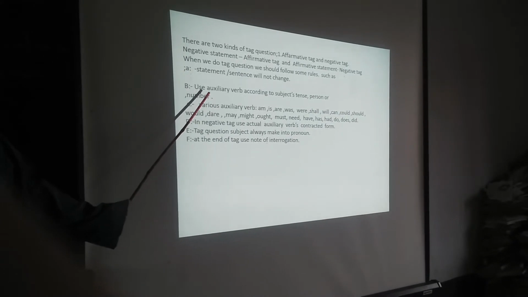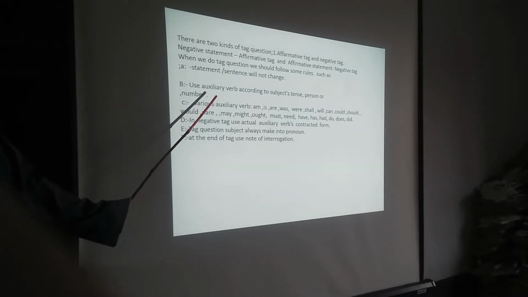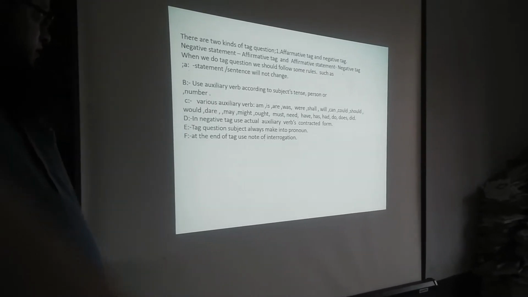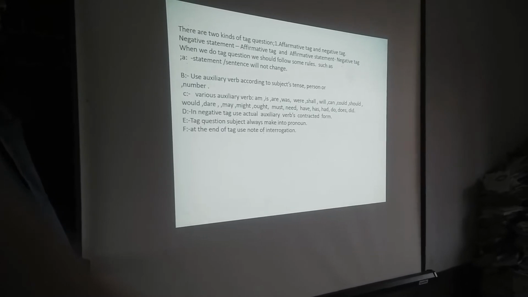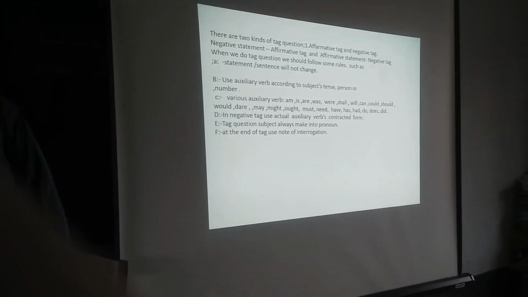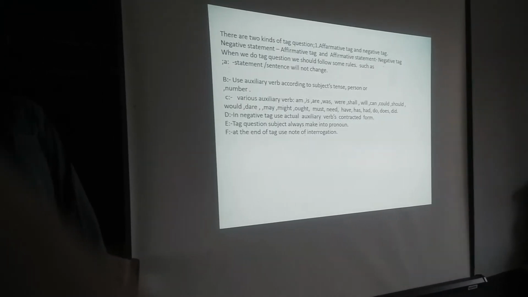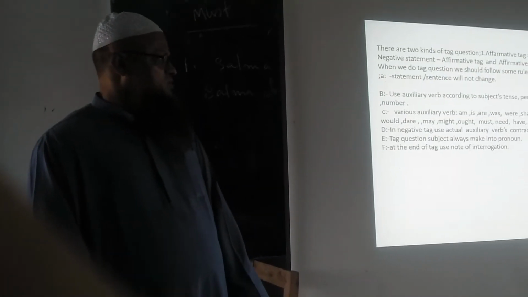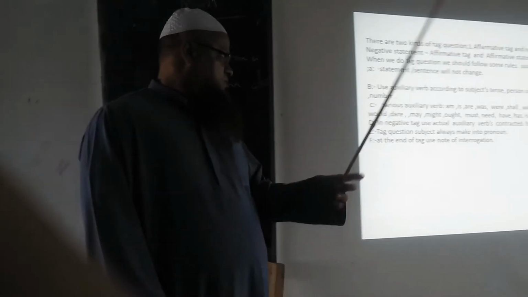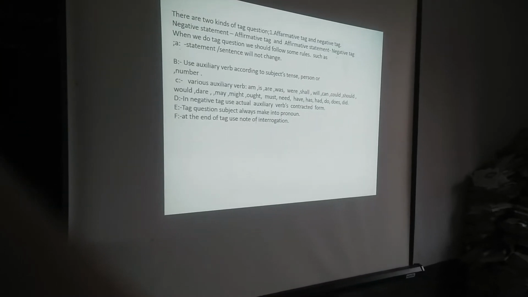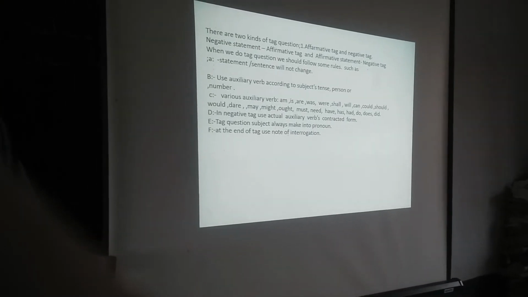Number two, use an auxiliary verb according to the subject, tense, person or number. Sometimes there is no auxiliary verb, modal verb or have verb. Then we must use some auxiliary verb according to the subject, tense or person.